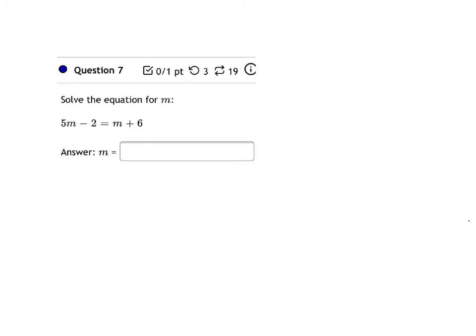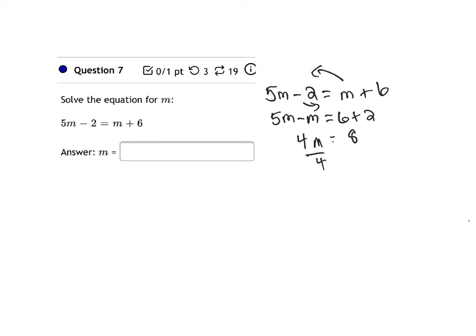We're going to solve for m, so we have 5m minus 2 equals m plus 6. We're going to move the m over, so that's 5m minus m equals, we're going to move the negative 2 over, so that's 6 plus 2, so that's 4m equals 8. Divide both sides by 4, m equals 2. Now, I know some of y'all stack them. That's fine. What I mean by stack them is you write them underneath.